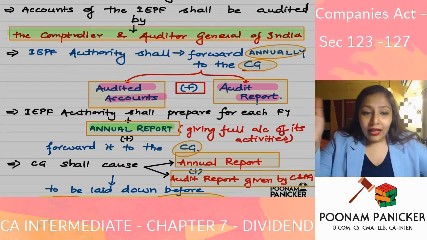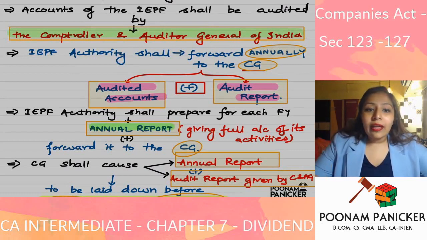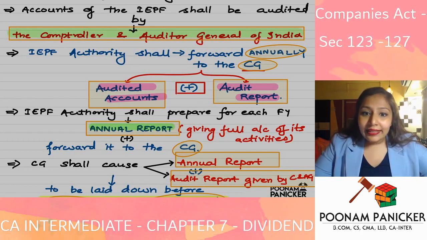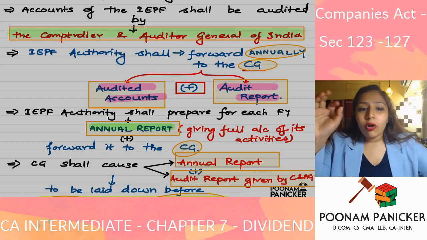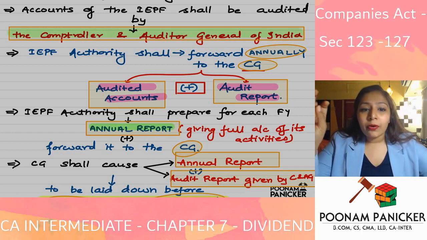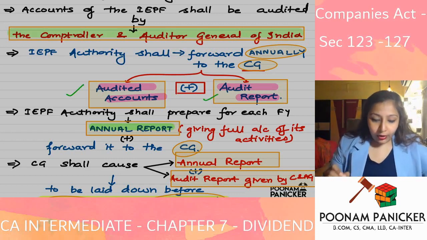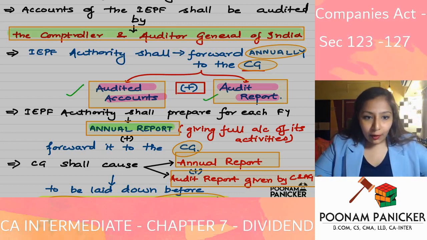Another obligation which has been put on the IEPF authority is that every year, annually, it has to forward a copy of its audited accounts and audit report to the central government.